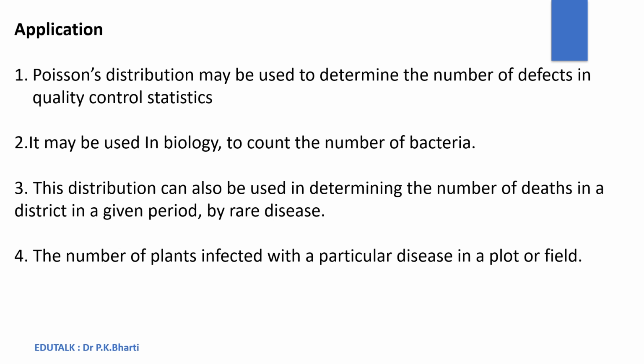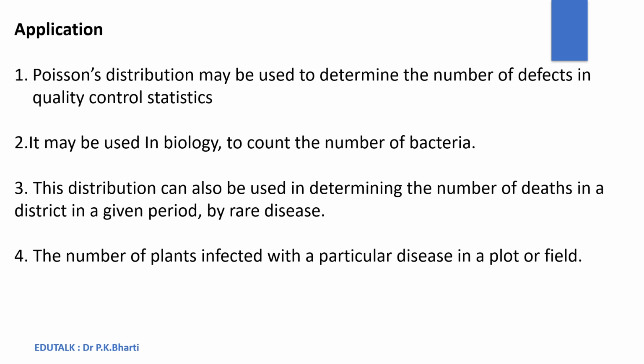Though the Poisson distribution is applicable in many situations for many type of events, we will discuss here few of them. First, Poisson distribution may be used to determine the number of defects in quality control statistics. That is, Poisson distribution can be used to determine the number of defects produced in a production line.